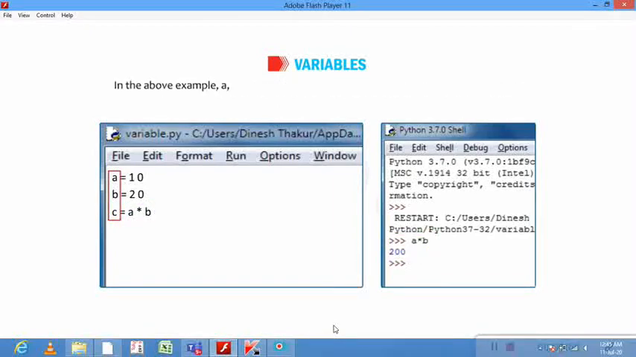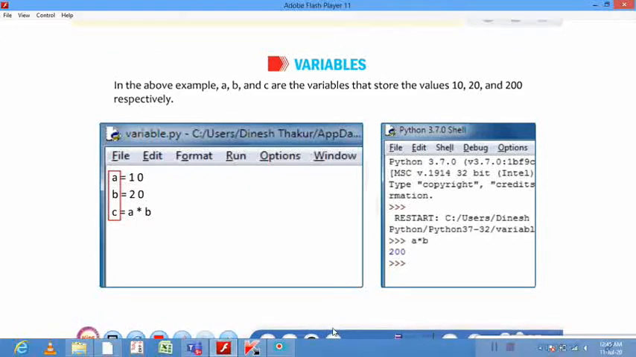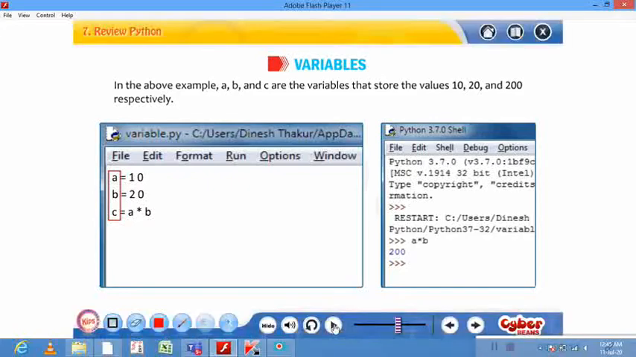In the above example, A, B and C are the variables that store the value of A, B and C, that is 10, 20 and 200 respectively.